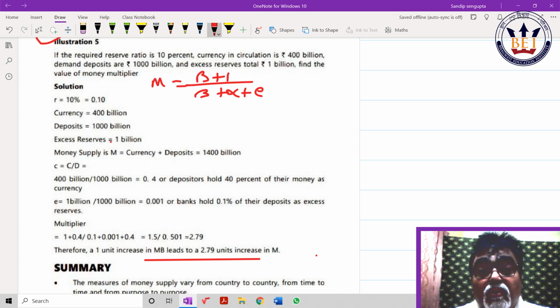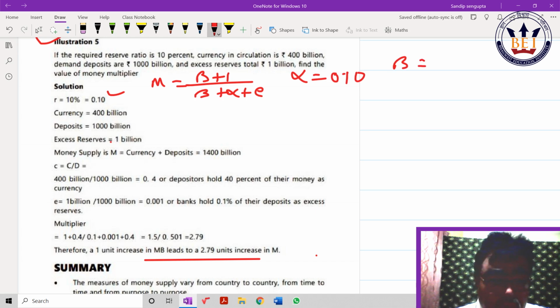Beta to find out, C by D. C is how much? Check. It is 400, and the total is 1000. So beta comes out at 0.4. Correct? E is how much? 1 by 1000, that means 0.001. Correct or not? Check.